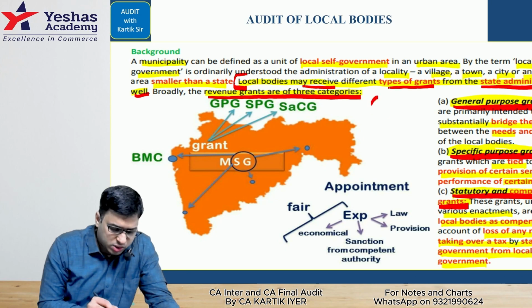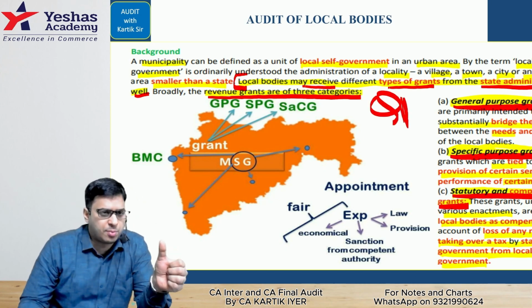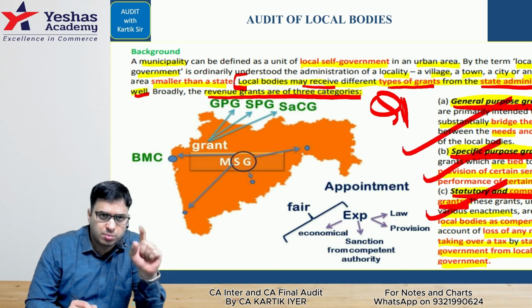Question number one. Let's start. Question number one is, sir, what are the various categories of grants? Very simple. General purpose grant, specific purpose grant, statutory and compensatory grant. That is question number one.